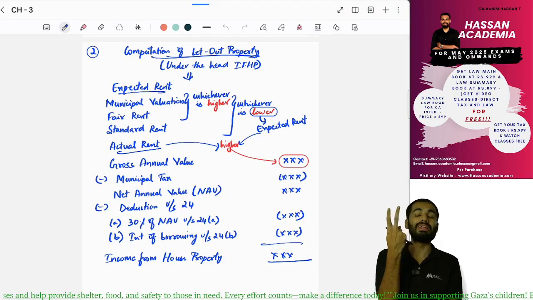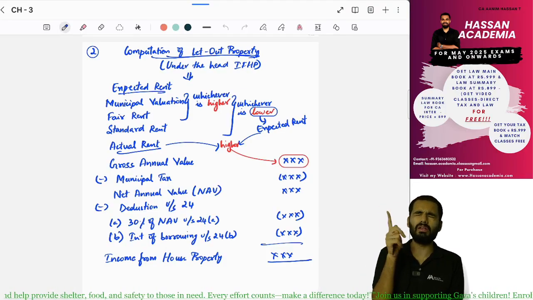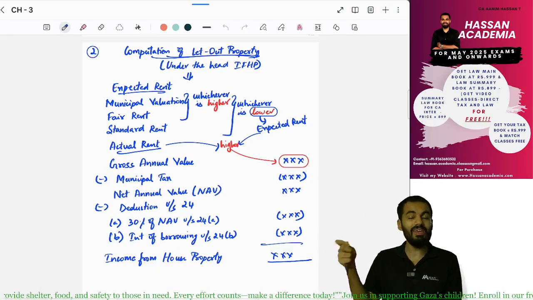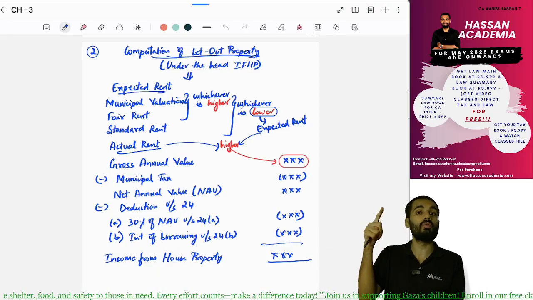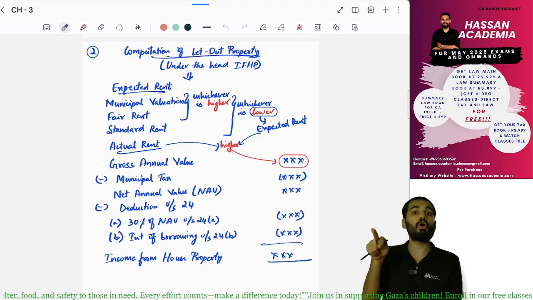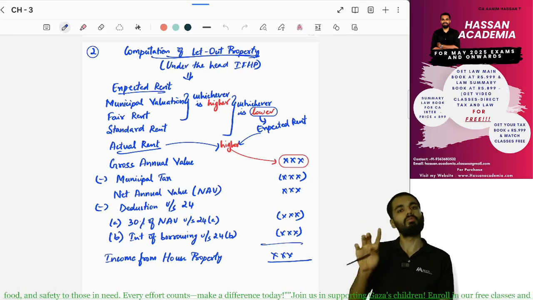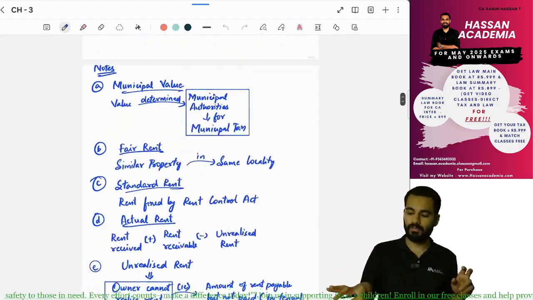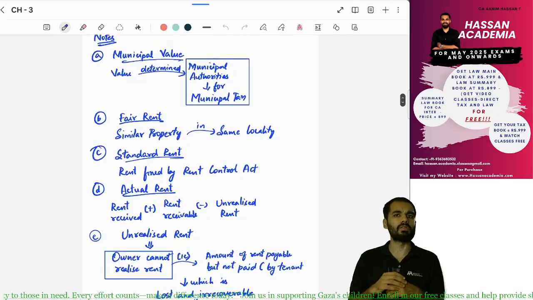Then you have to take two deductions under section 24. Section 24(a) is the standard deduction of 30% of NAV, and section 24(b) is interest on loan. So here comes your income from house property. Yes sir. So what do you mean by municipal value, sir?